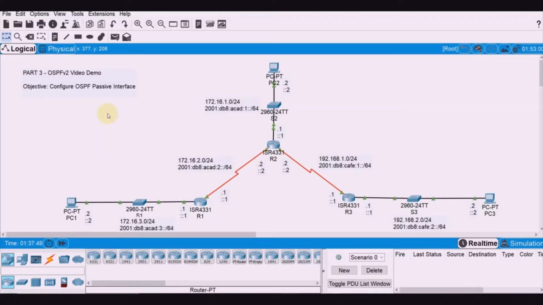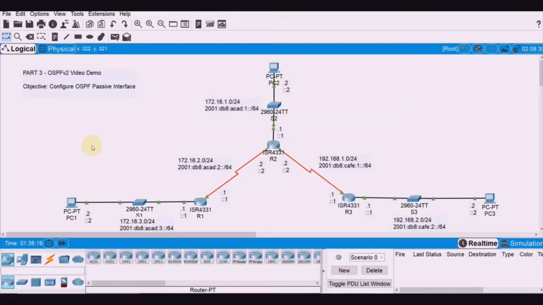In this video demo, we will use the passive interface command to configure a single interface as passive. You will also configure OSPF so that all interfaces on the router are passive by default, and then enable OSPF routing advertisements on the selected interfaces. So let's start. First, we need to configure a passive interface.